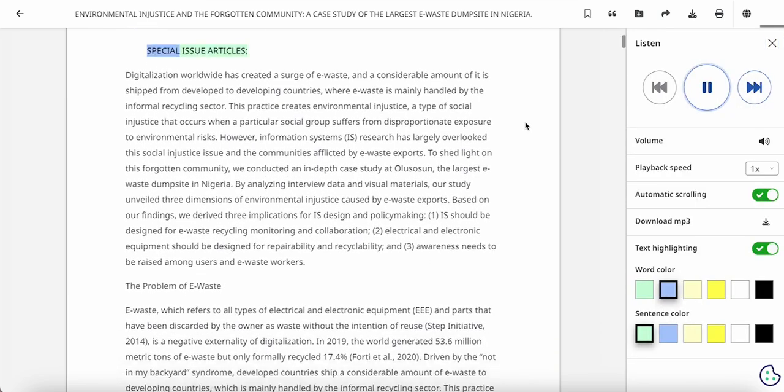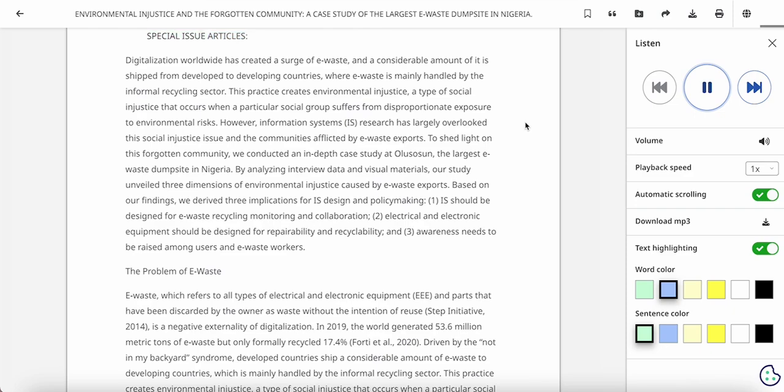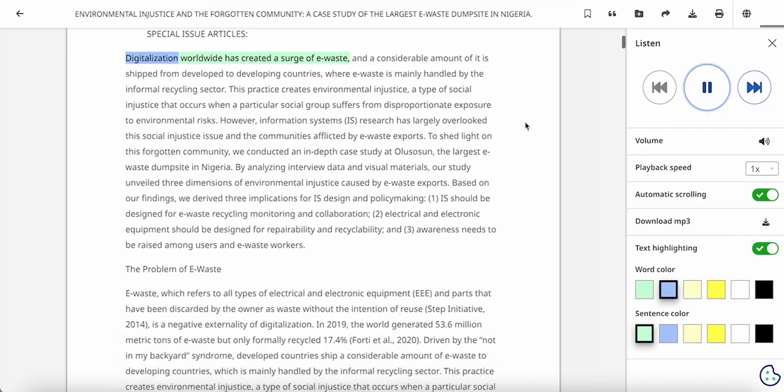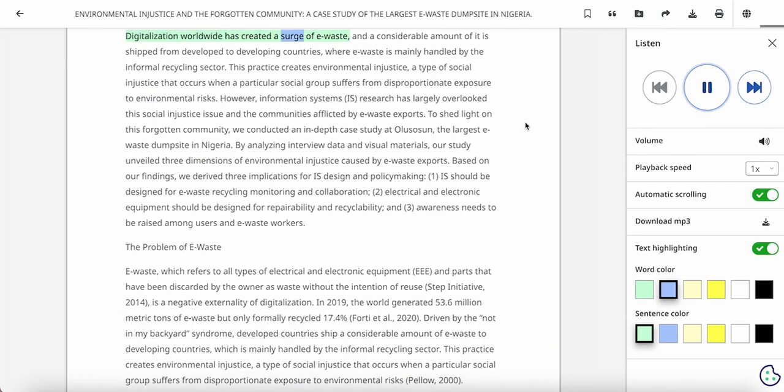Section, Special Issue Articles, Environmental Injustice and the Forgotten Community. A case study of the largest e-waste dump site in Nigeria. Digitalization worldwide has created a surge of e-waste, and a considerable amount of it is shipped from developed to